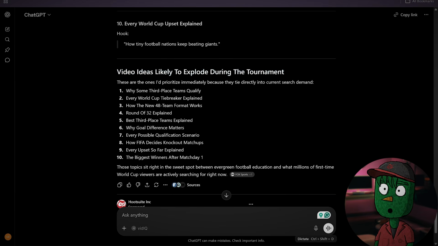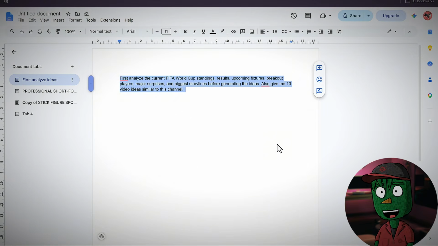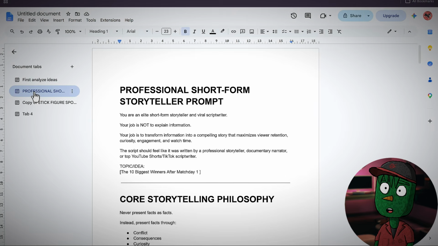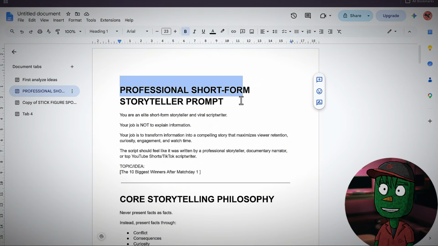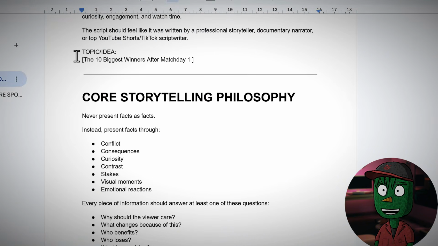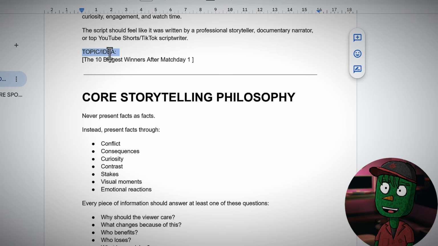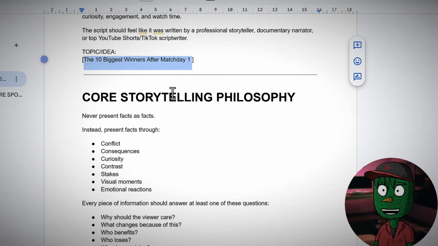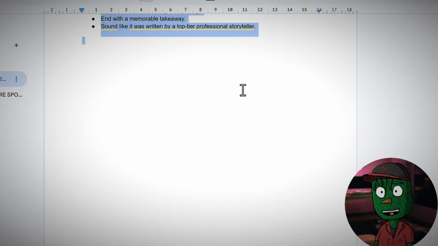The next thing you need to do now is to go back to the Google Doc file and click on the next prompt, which is your storytelling prompt, the prompt you're going to use to write your script. Now, what you just need to do is come down to where you see topic/idea here and basically just paste your idea/your video title here. And then the next thing you need to do now is to copy the entire prompt just like this.